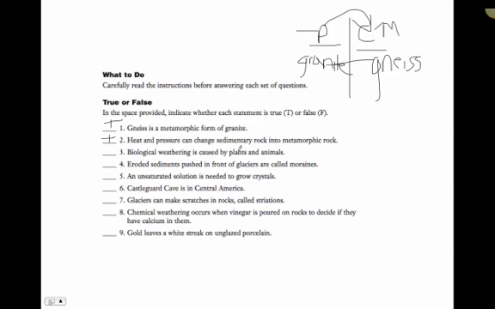Biological weathering is caused by plants and animals. So one way we can break down rock is roots can get into the rock and crack them open, or animals can tromp on rock. And so yeah, that's true. Those are from living. Biological is living organisms.